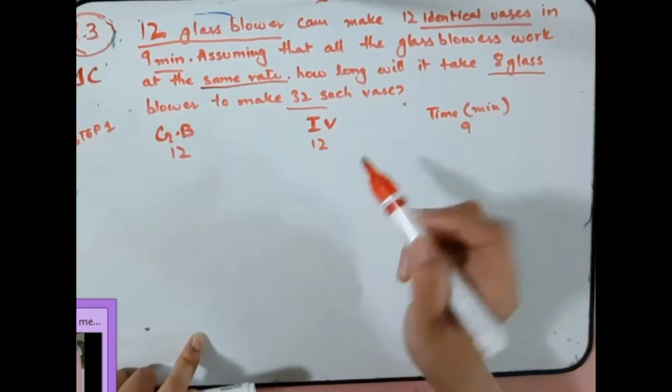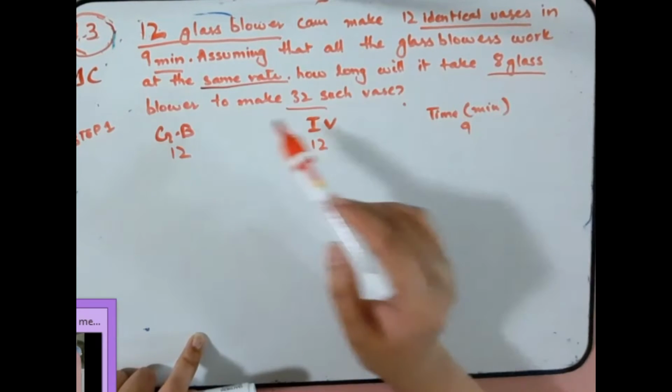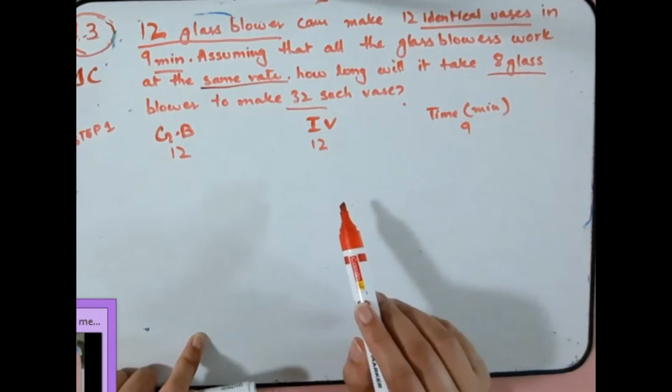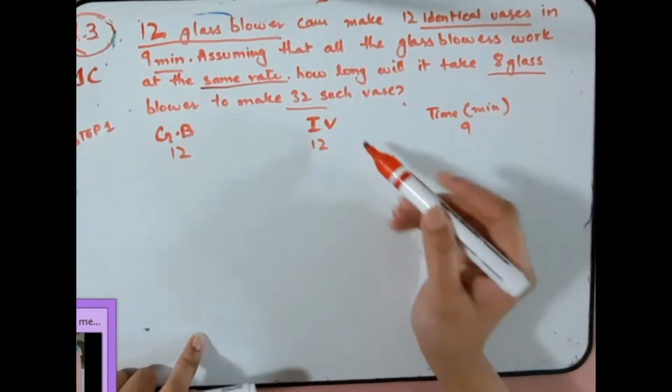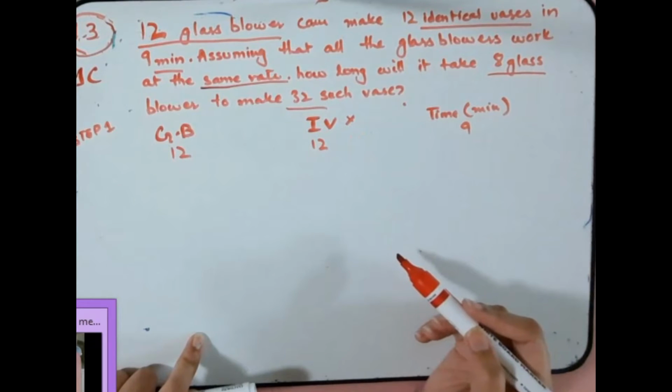According to the question, how long will it take 8 glass blowers to make 32 such vases? So I'm going to keep this constant. Why?